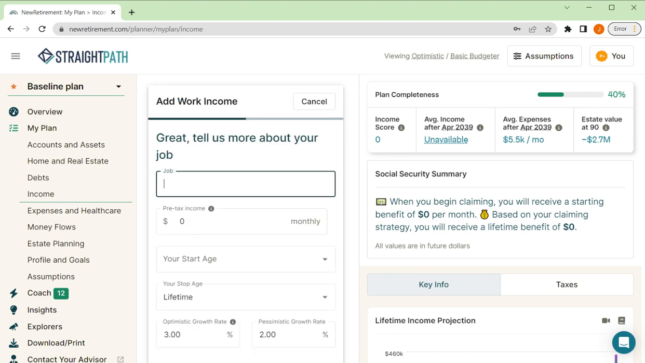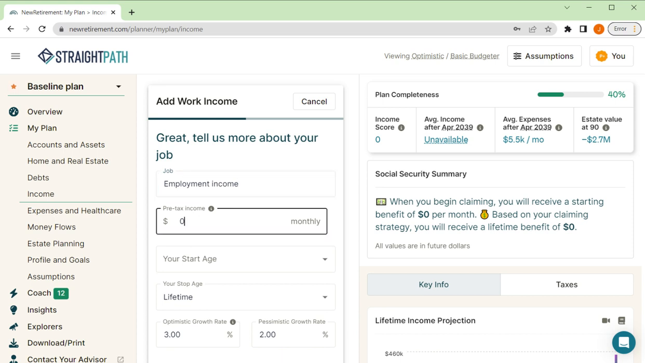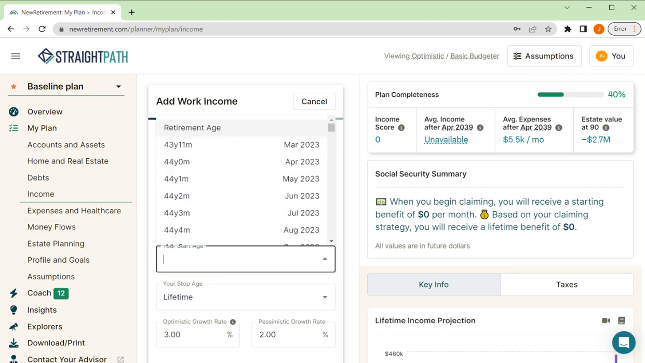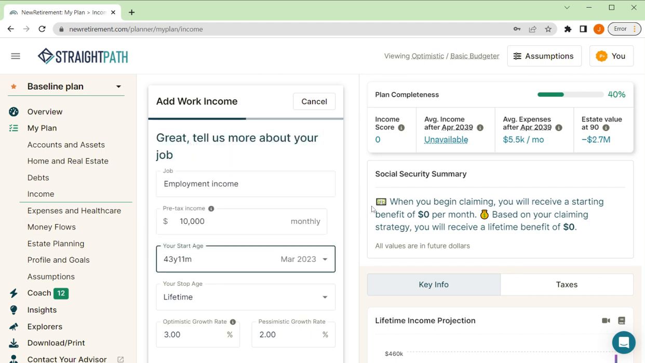Click on the plus there, and I'm going to say a job. I'm just going to be very generic here: employment income. All right, and I make, say, a salary of 100,000. Oh, I'm sorry, not 100,000 monthly. Let's call it 10,000 monthly. Okay, and I'm able to do this starting now. So that's my age in the plan.